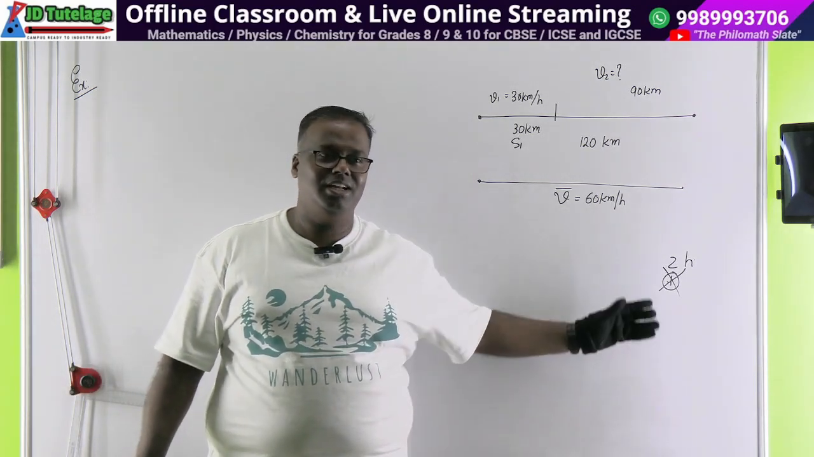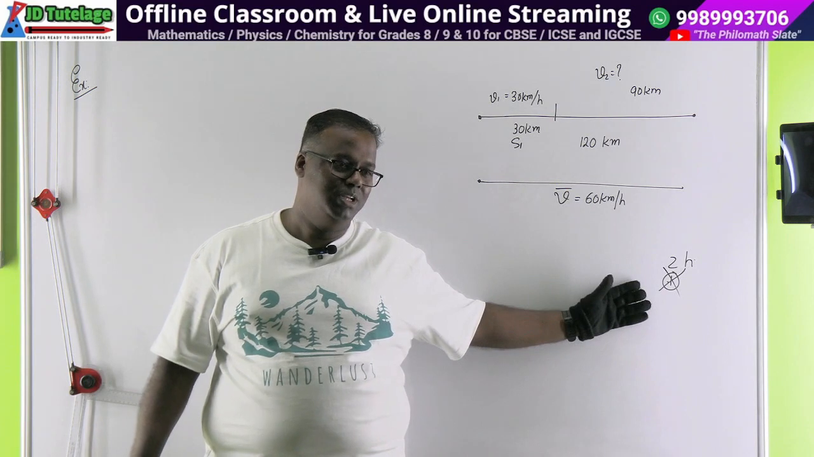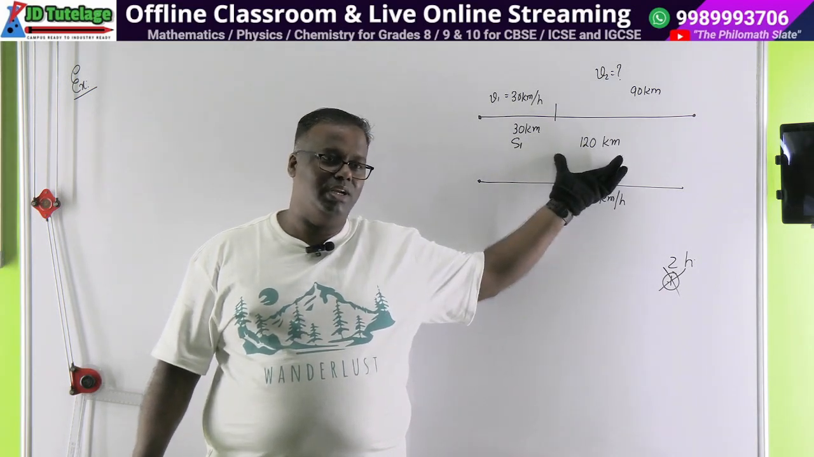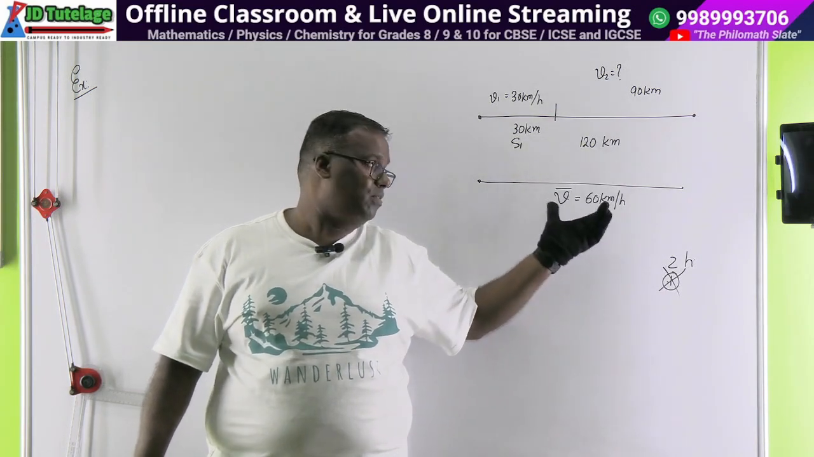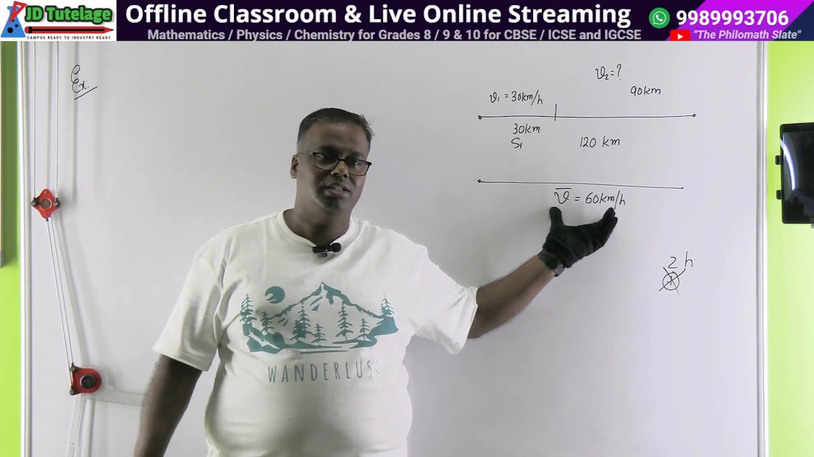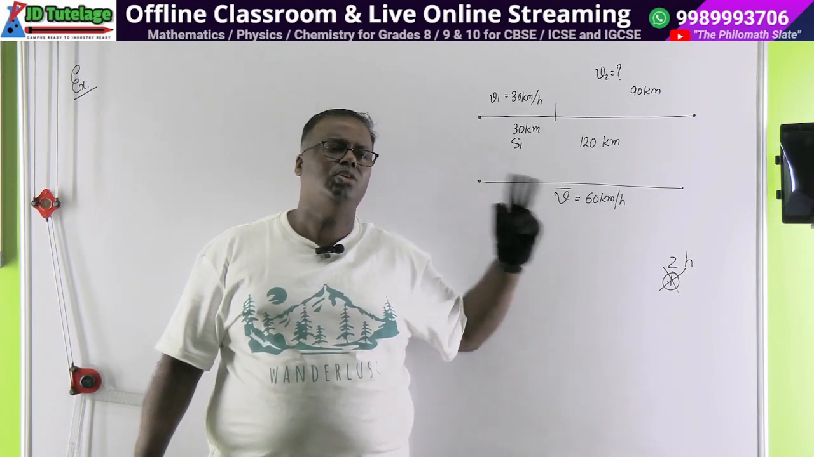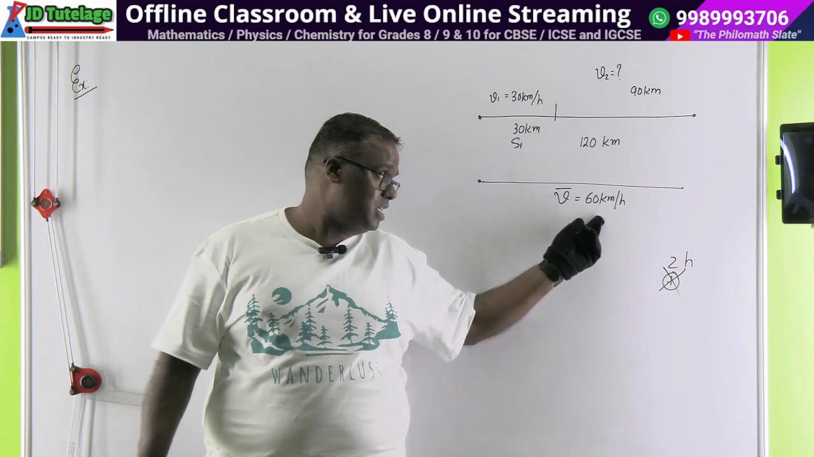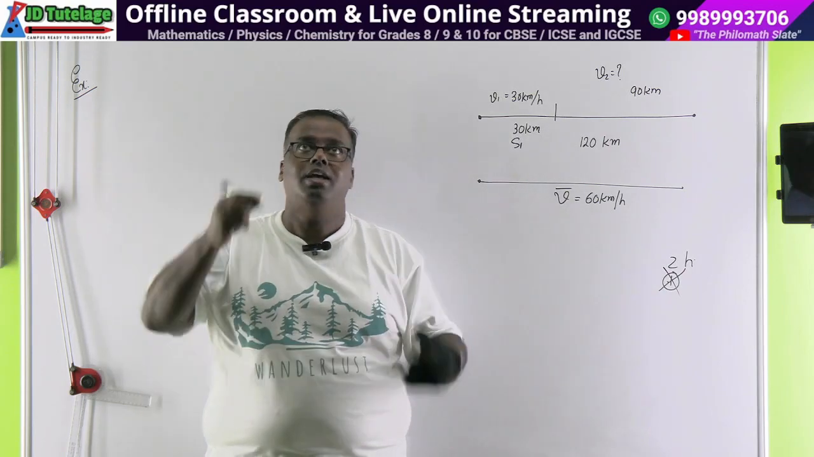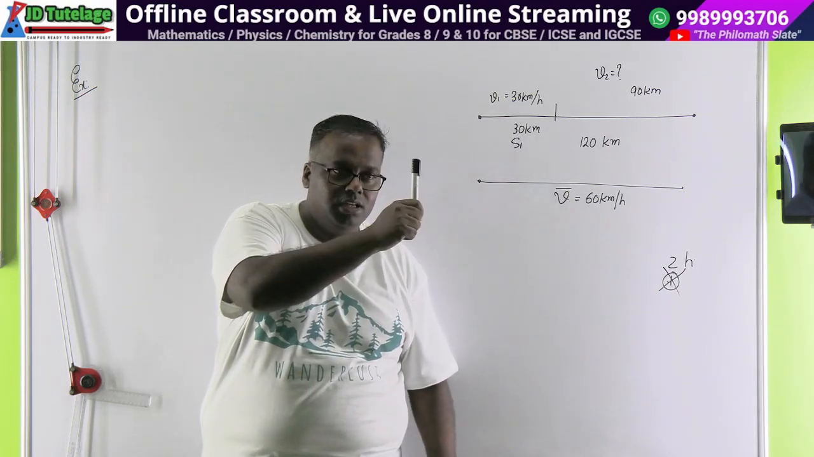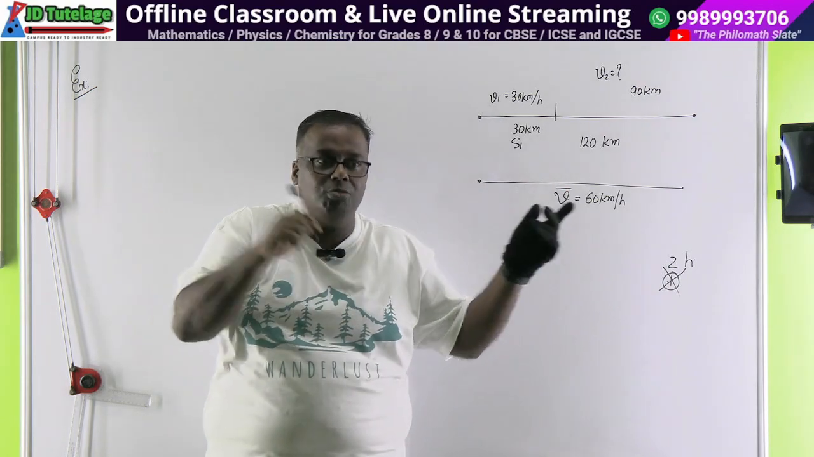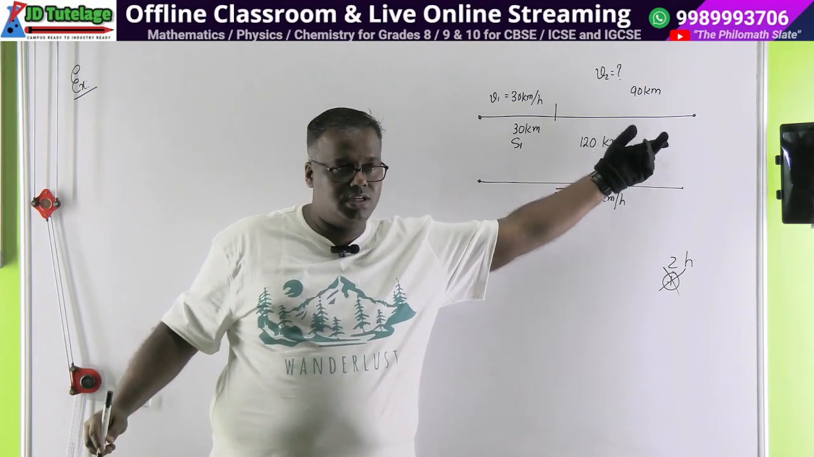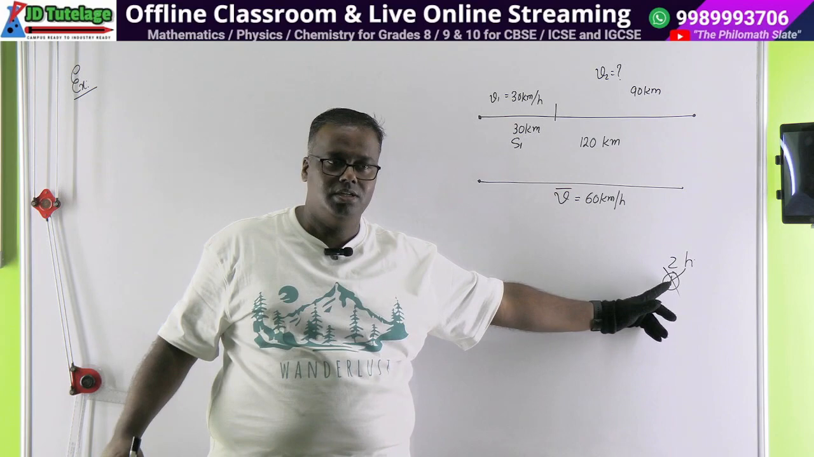Did you understand the trick to solve these problems? Overall distance 120. Average speed is how much? 60. That means how much time should you take? 2 hours. 60 kilometers per hour means what? In one hour 60, in the next hour 60. How much did I travel? 120. Reach destination. So I should take 2 hours.